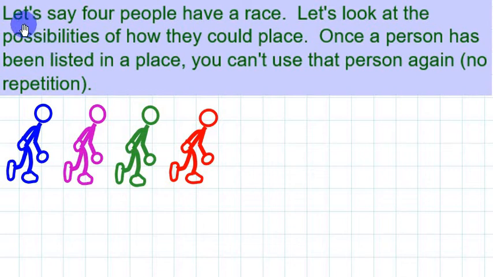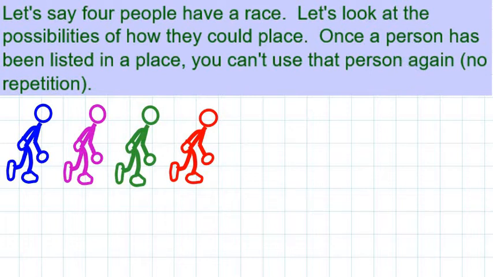Let's take a look at this problem. Let's say 4 people have a race. Let's look at the possibilities of how they could place. So once a person has been listed in a place, you can't use that person again. Because of course, once you win, you cannot take 2 places. For example, if you win first place, you can't win second place also.